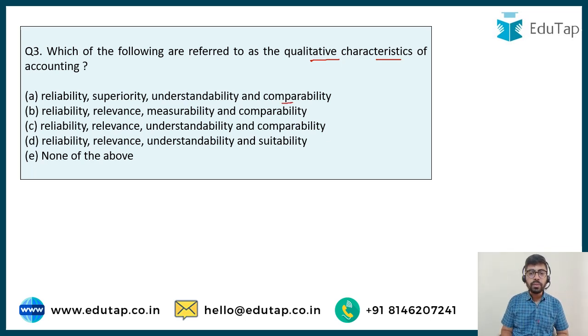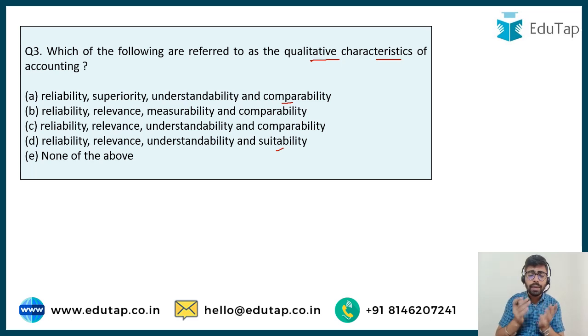Reliability, relevance, measurability, and comparability. Reliability, relevance, understandability, and comparability. Reliability, relevance, understandability, and suitability. So we have to identify the correct 4 characteristics of accounting. There may be different characteristics of accounting, and we have to answer what the primary, the basic qualitative characteristics of accounting are.